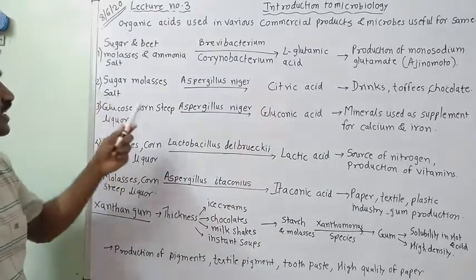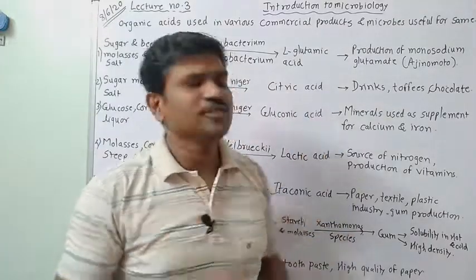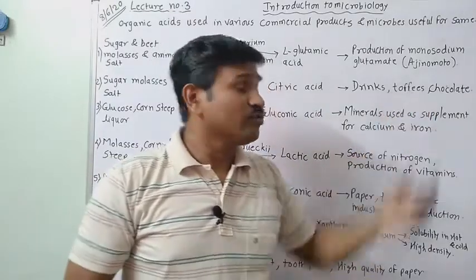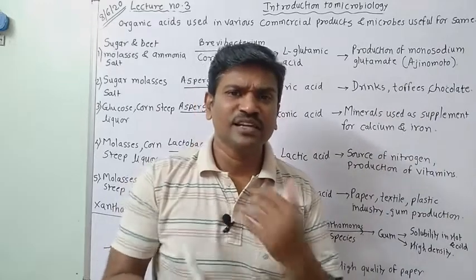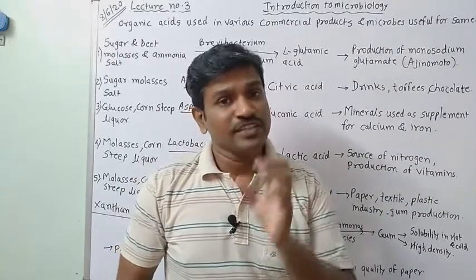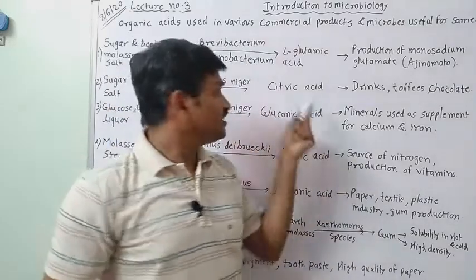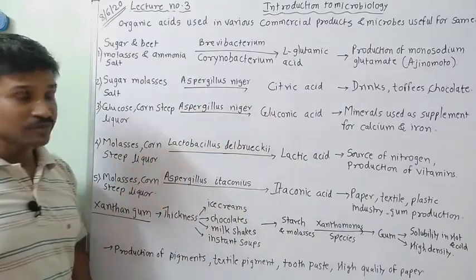The second reaction is citric acid. This citric acid is used in various drinks, toffees, chocolate, and particularly in pickles also. Various products contain citric acid, and this citric acid can be formed with the help of the fungus Aspergillus niger.